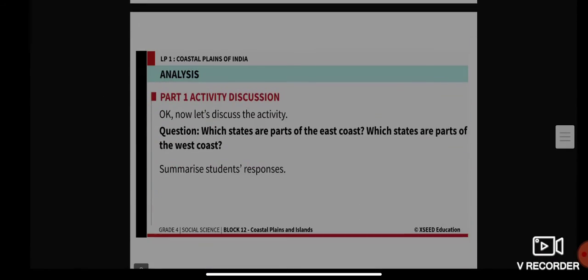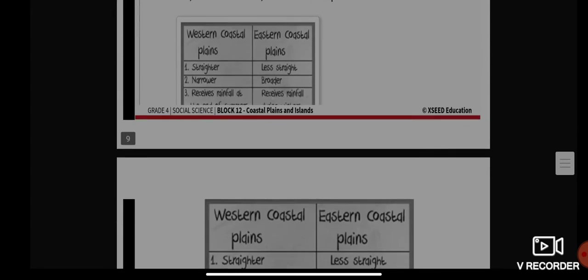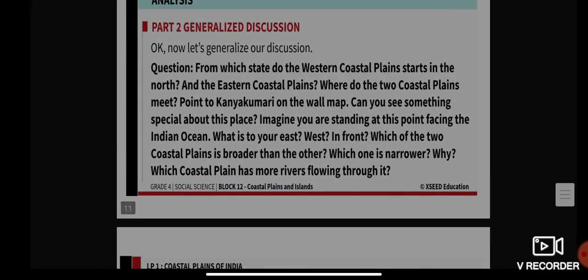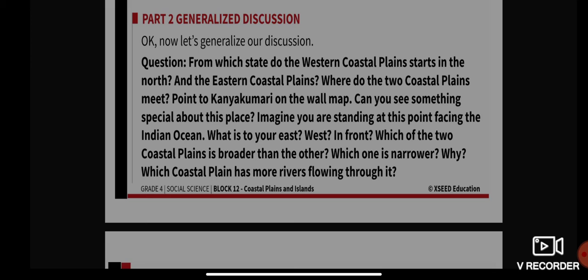All right, so please listen carefully. Can you see something special about this place? As I've shown you on the map, can you see something special about this place? And imagine yourself standing at this point, facing the Indian Ocean.